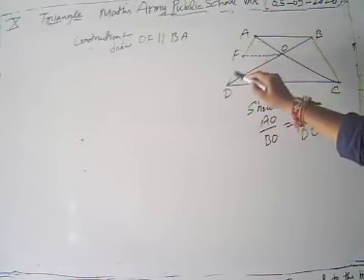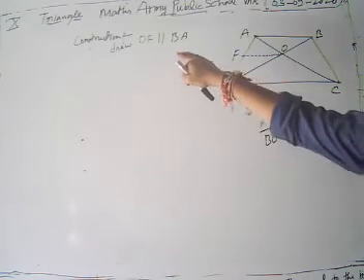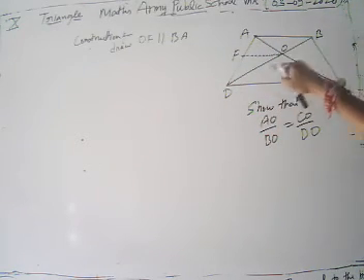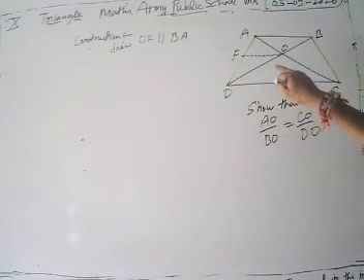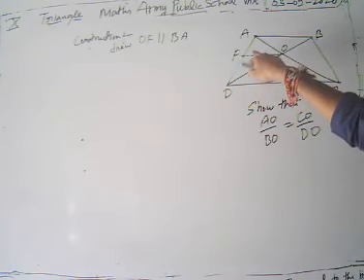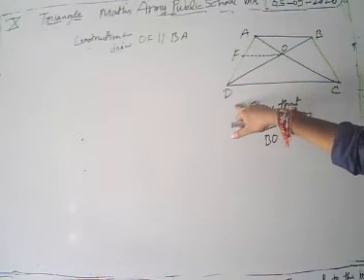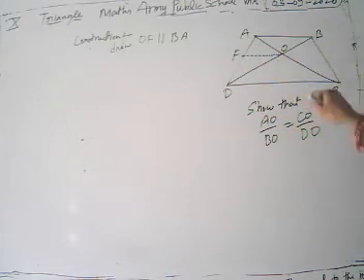In triangle ADC, OF is parallel to DC, because OF is parallel to BA, and it's given that AB is parallel to DC. Then FO is also parallel to DC. Now we apply the basic proportional theorem. Then we have AF by FD is equal to AO is to OC.